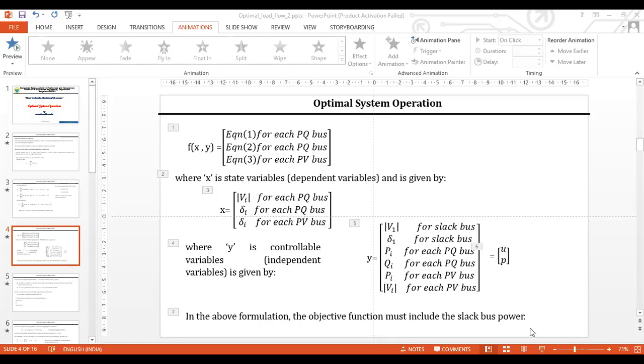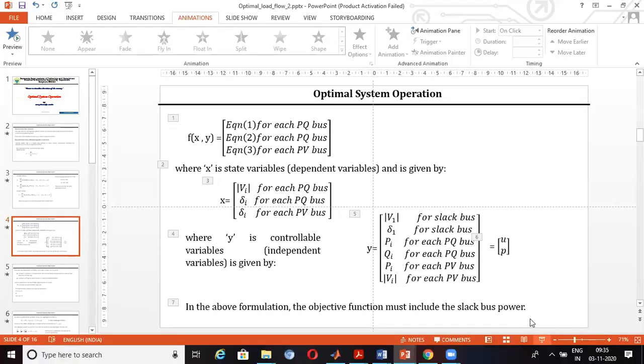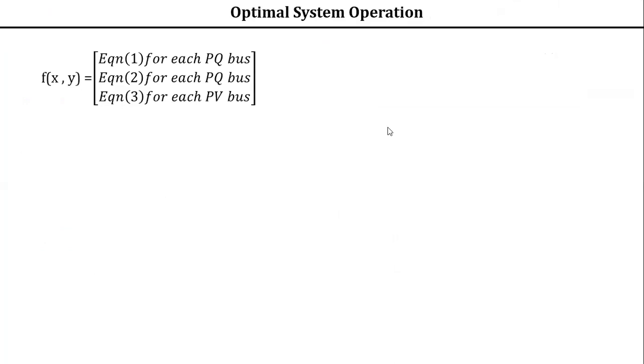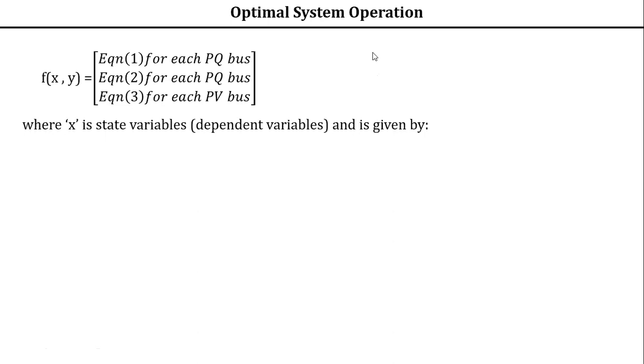Okay. Yesterday we were discussing the optimal load flow solution, isn't it? Till this point we have studied that x is the state variable, y is your control variable. However, complete y is not your control variable. A part of it will be a control variable.